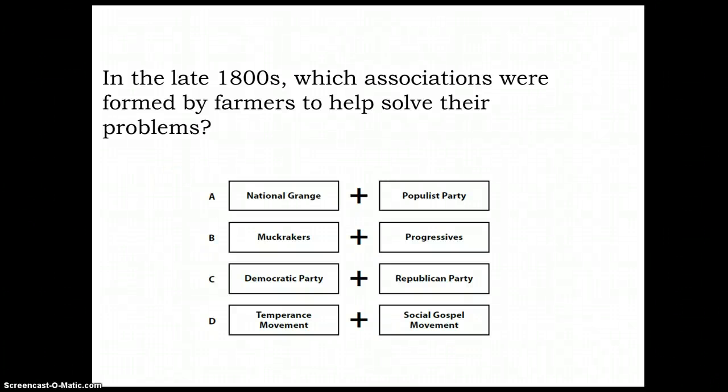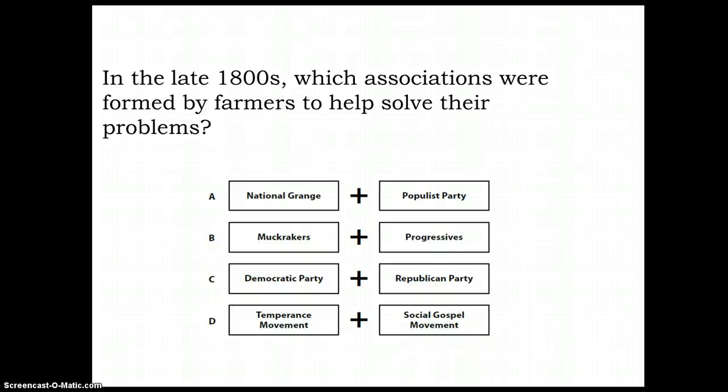All right, so this is going to be the second section of the Common Assessment tutorial for the 5th of February. And here's going to be a talk aloud based on what we learned about the late 1800s. So, the first question, and I'm just going to go through multiple choice, show you how to use deductive reasoning based on what we learned.